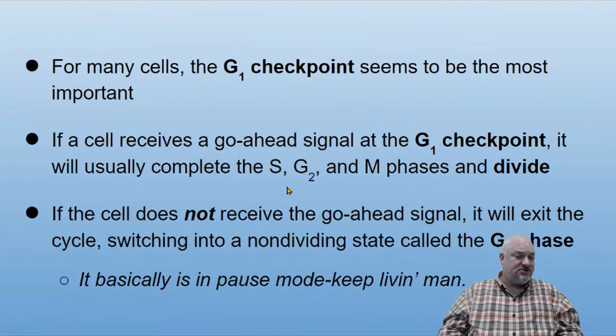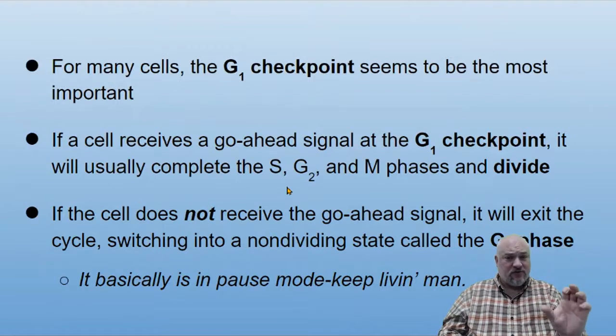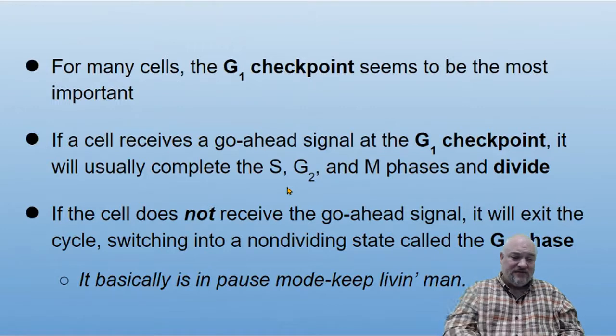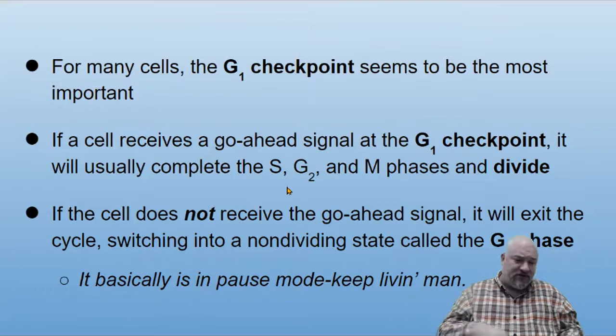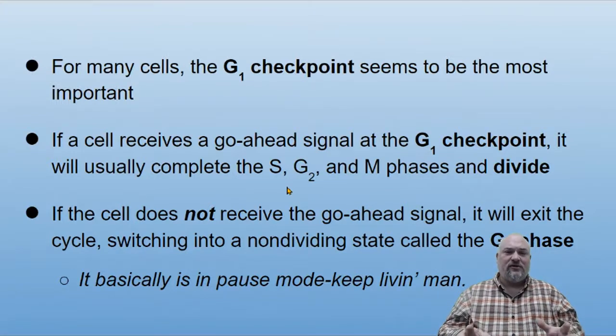For many cells, the G1 checkpoint, the one that happens at first growth phase and interphase, seems to be the most important. If the cell receives that go-ahead signal for G1 checkpoint, it will usually finish the rest of the cycle. It's rare that it will get stuck for too long and not finish its cycle. Okay, and it will get to M and divide.